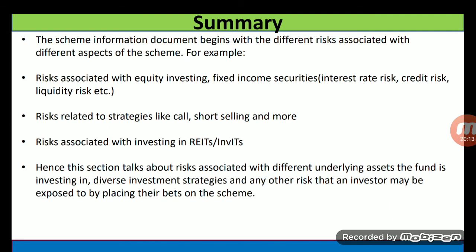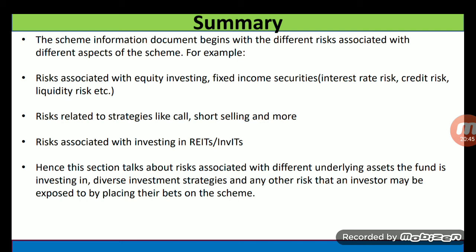In summarized form, we can say that the scheme information document begins with the different risks associated with different aspects of the scheme. For example, risk associated with equity investing, fixed income securities, that is interest rate risk, credit risk, liquidity risk, etc. Risk related to strategies like call, short selling and more. Risk associated with investing in REIT and other forms.